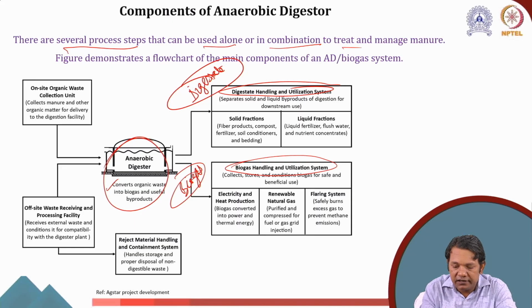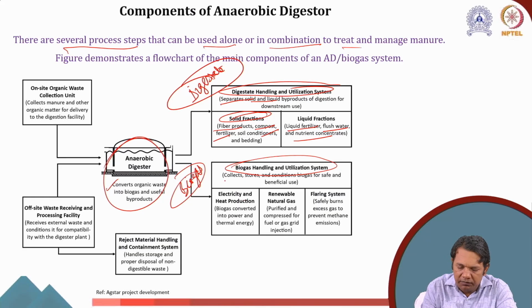The digestate handling and utilization system shall have liquid and solid separation downstream. The solid fraction gives fiber products, compost, fertilizer, soil conditioner, bedding, etc., whereas the liquid fraction gives liquid fertilizer, flush water, and nutrient concentrates.